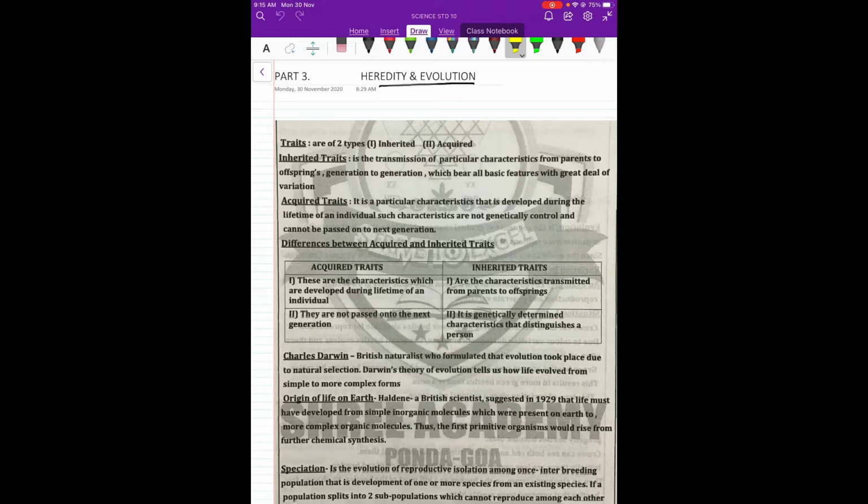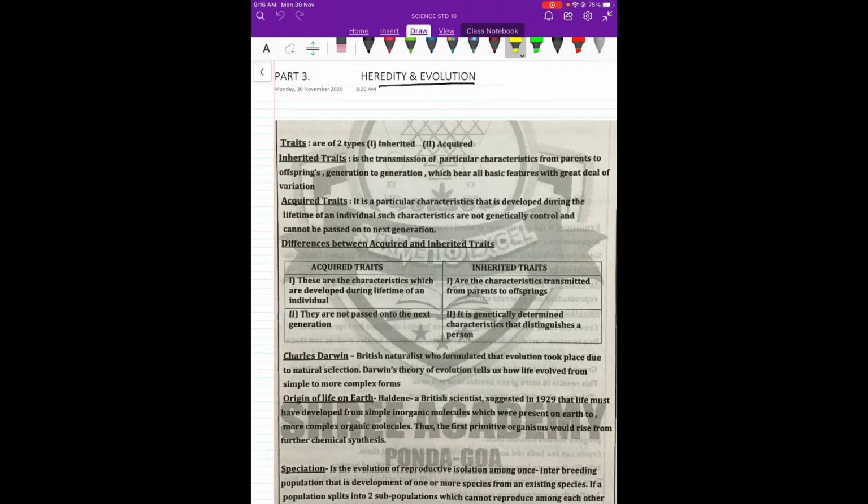So, what do you mean by inherited? Inherited means which are passed on from the parent to the offspring through the flow of genes, and it will bear all the basic features of that parent. Means what? If it is a cat, it will have that color, the skin, the four limbs and the tail and all that. So those are the inherited traits.